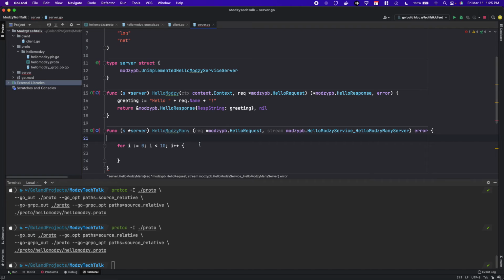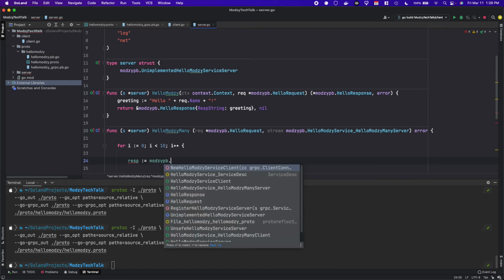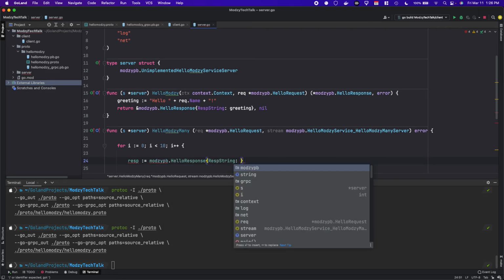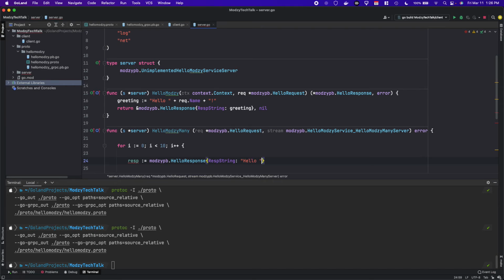For 10 times, we will create our response, and that's equal to our ModzyPB dot hello response.